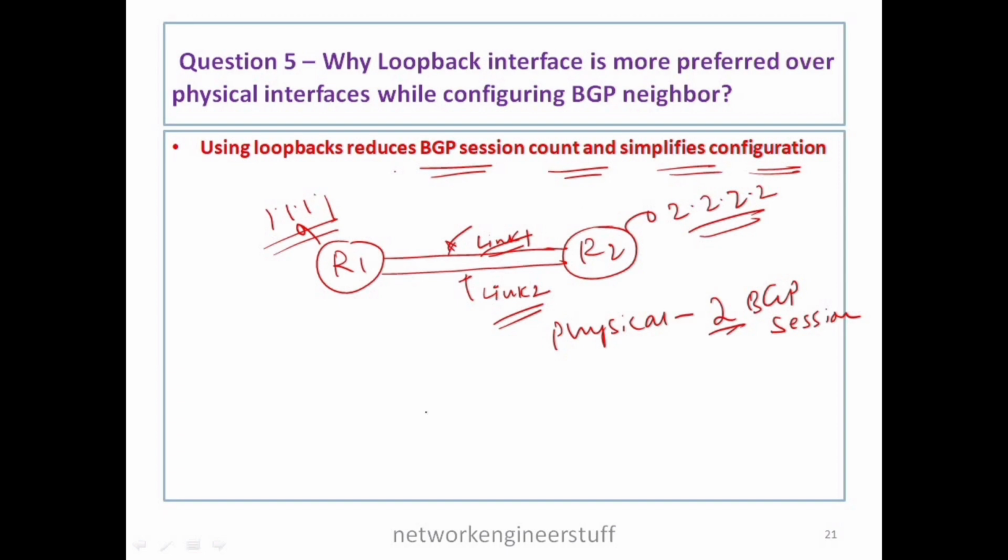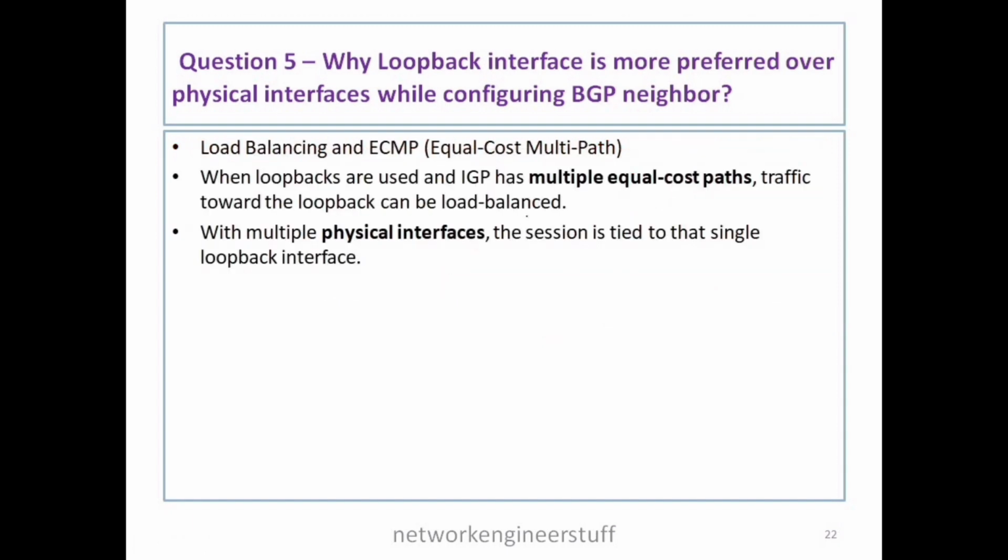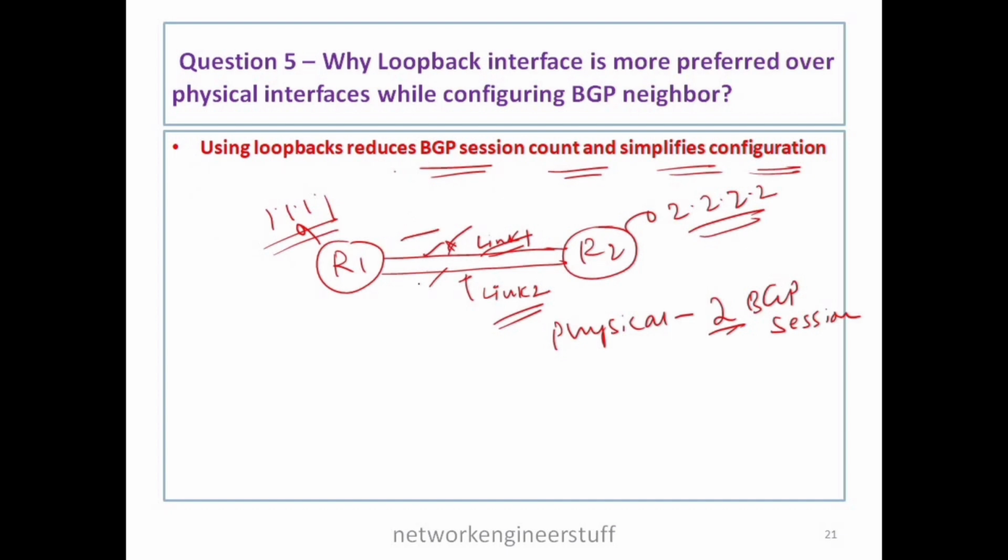And if you configure the BGP neighborship between R1 and R2 using loopback interface, what will happen is that since they have the same cost, both the links will be used, and we can achieve load balancing. So the traffic will be forwarded from both these links. The traffic will travel between both these links. So we can use both the links.